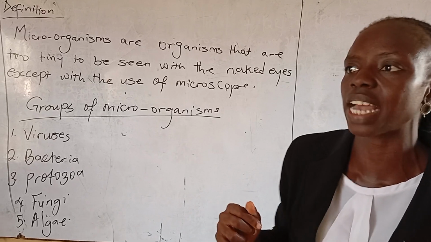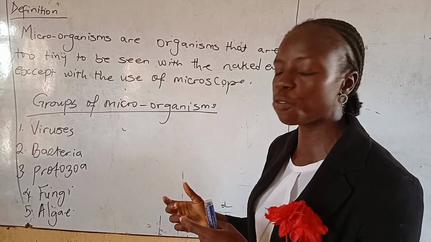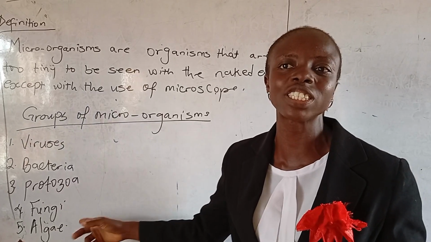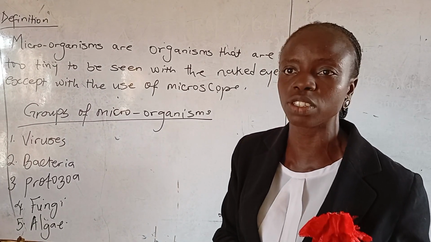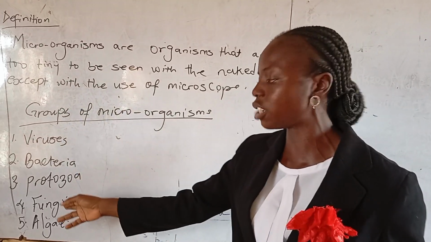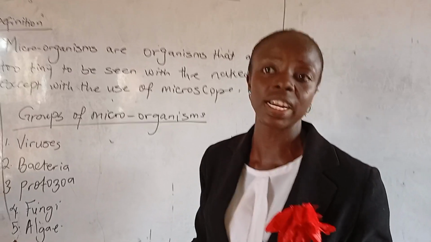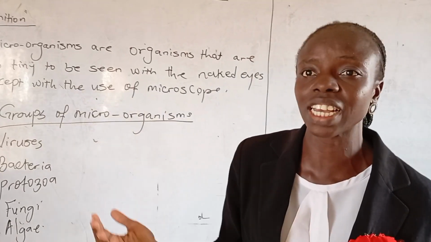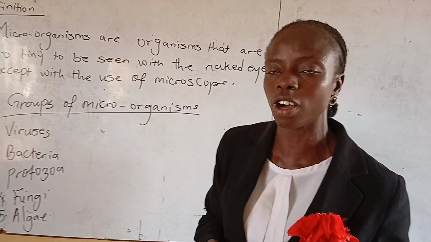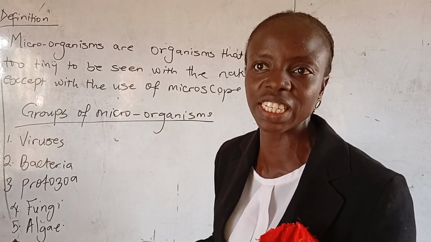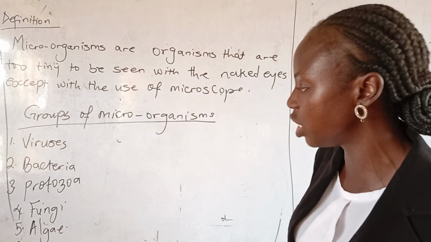You know that green plants can manufacture their food through the help of sunlight with their chlorophyll. But since fungi are not green in color, they cannot manufacture their food. So they devise another means of getting their food, and that is why they use saprophytic feeding. The other group of fungi are the parasitic ones. And what are parasites? Parasites are organisms that live in or on another organism for the purpose of feeding, thereby causing harm to that organism that they are living in or on.